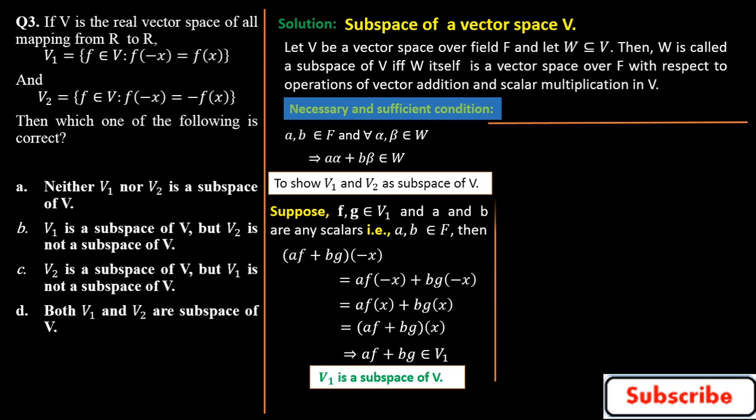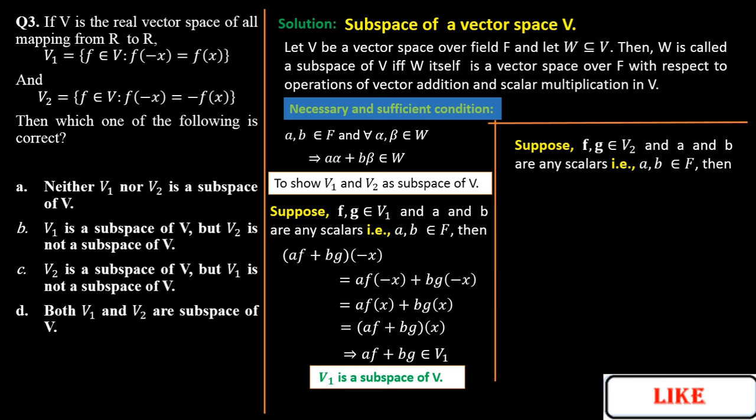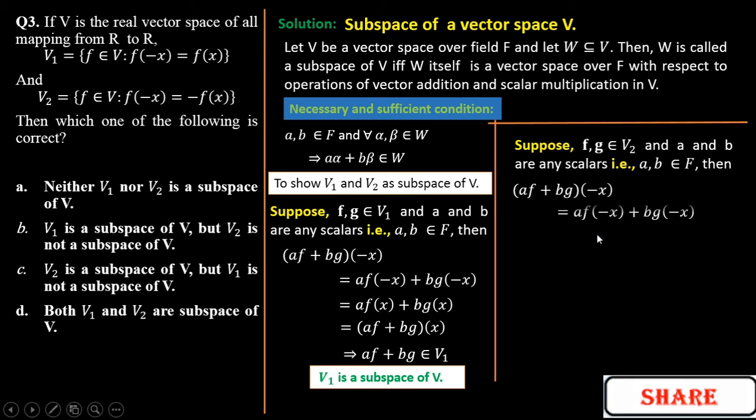Similarly, we go for V2. If f and g belong to V2 and a and b both belong to field F, in that case (af plus bg)(minus x), again in the same way we proceed: a f(minus x) plus b g(minus x).